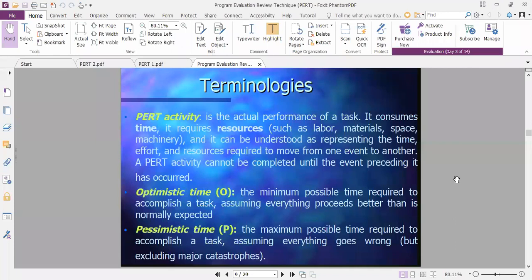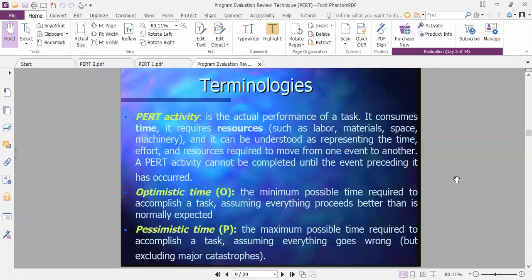Normally, if I thought that for building a house, 1 year is required, this is my normal expectation. But if some contractor completes that house construction work within 8 months, it is optimistic time to me. It is an optimistic surprise to me. Yes, he has constructed the house in less time or in a better way.